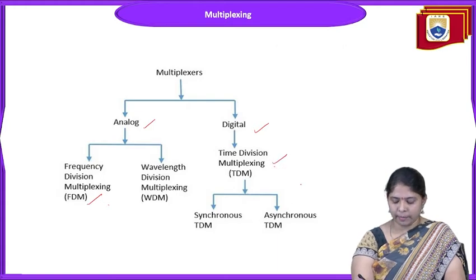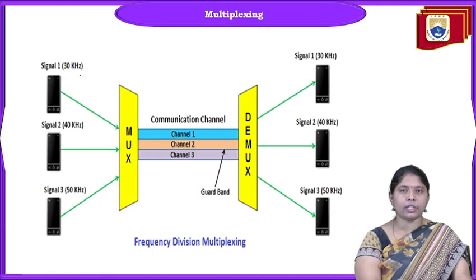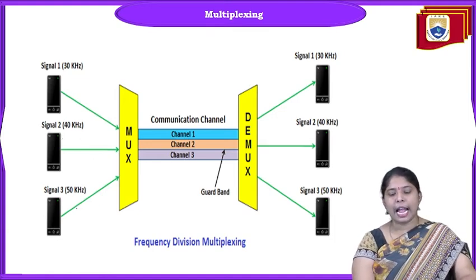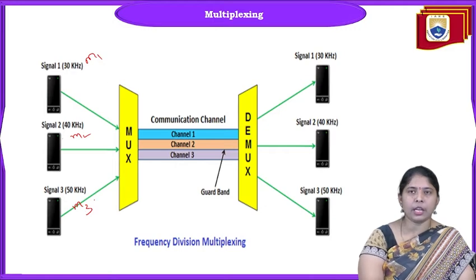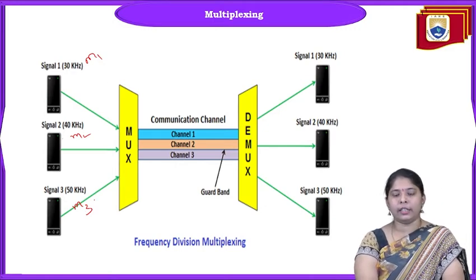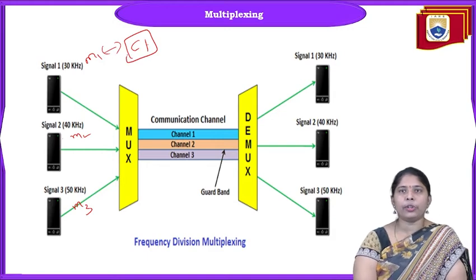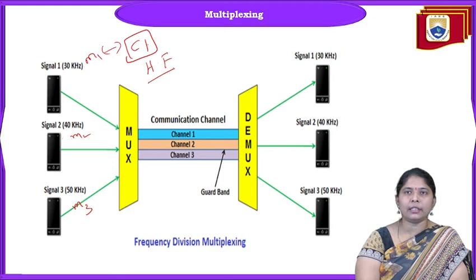Let us have an example here. Signal 1 is 30 kHz, signal 2 is 40 kHz, signal 3 is 50 kHz. As I told earlier, these are the message signals M1, M2, M3. These three cannot be transmitted directly. We need to take the assistance of another high frequency signal, known as the carrier.